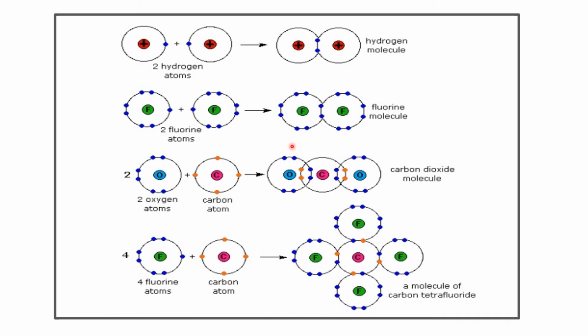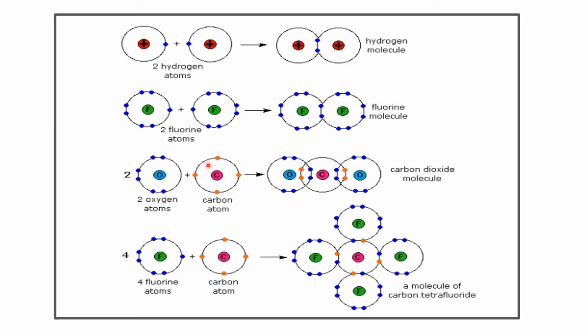So here it is represented in dot electron formula. Two hydrogen atoms are combining together, resulting in a new pair of electrons that is shared by both the hydrogen atoms. Similarly, two fluorine atoms, fluorine whose atomic number is 9, needs one electron to get stability so that it attains the electronic configuration of neon. This can be attained by sharing of a pair of electrons between the two fluorine atoms.